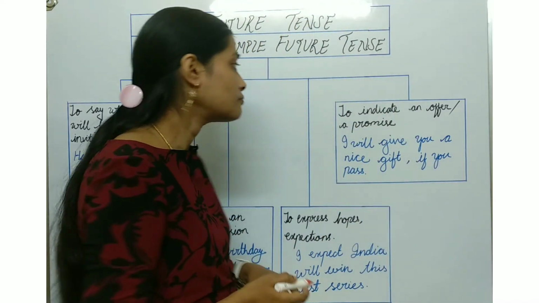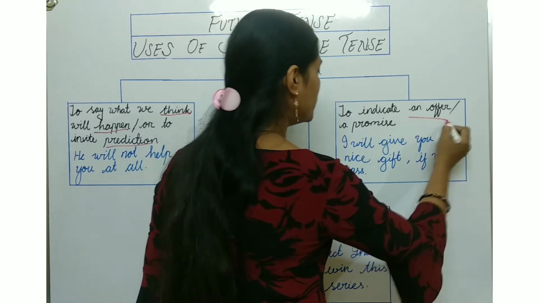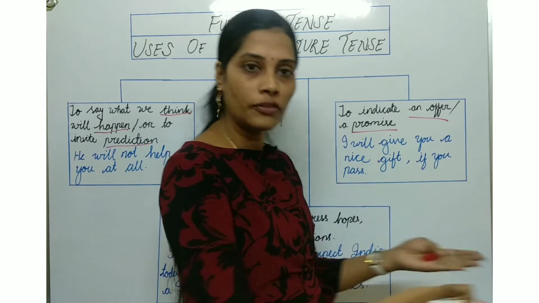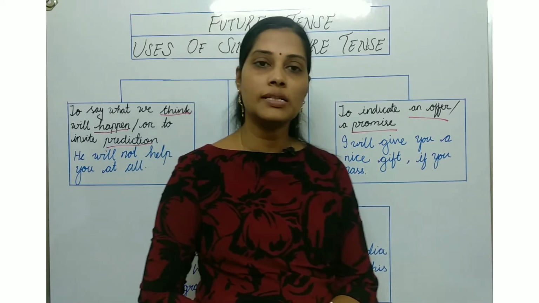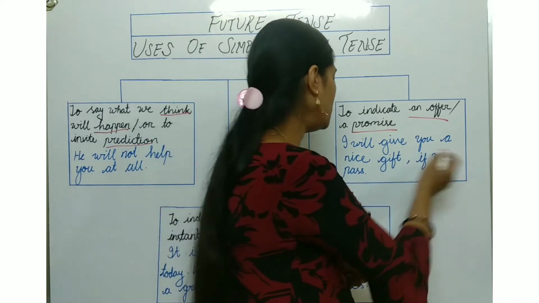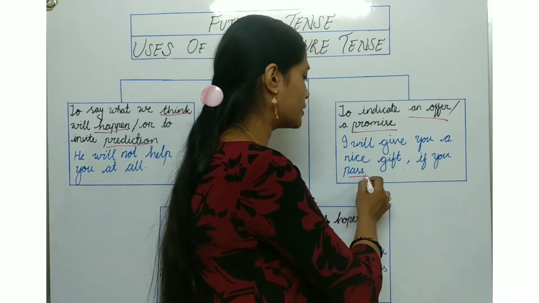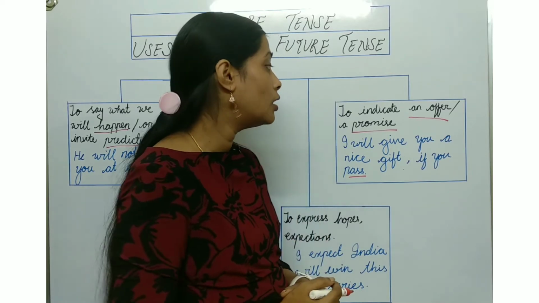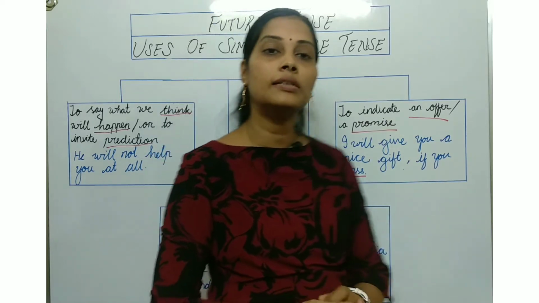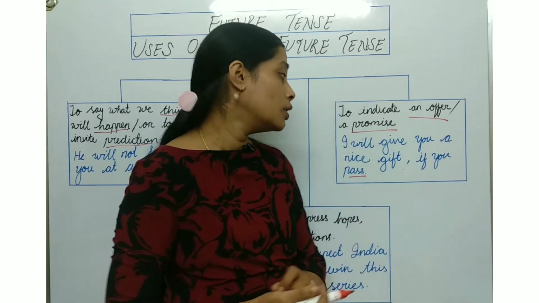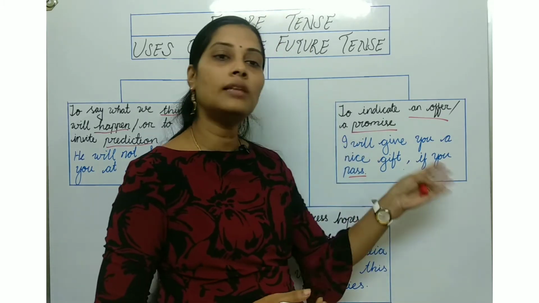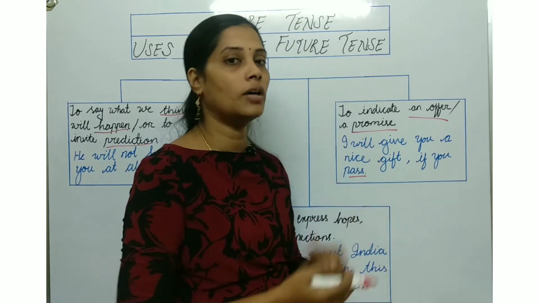Next point, to indicate an offer or a promise. We can offer something to somebody else, or we can promise somebody else to do something. Let's see the example. I will give you a nice gift if you pass. It is an offer or a promise. I can offer him that if you pass this exam, then I will give you a party, or it is a promise from my side that if you pass the exam, then I am going to give you a gift.